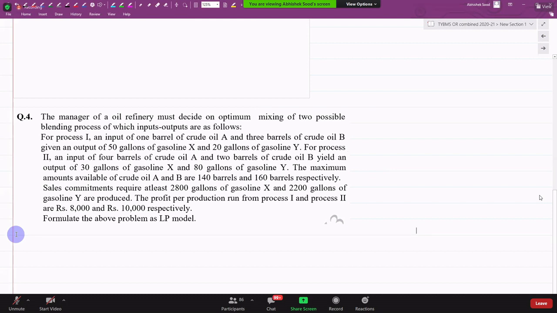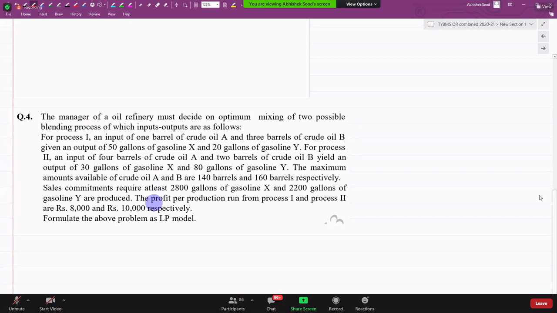The manager of an oil refinery must decide an optimum mixing of two possible blending processes, of which input-output are as follows. For process 1, an input of 1 barrel of crude oil A and 3 barrels of crude oil B gives an output of 50 gallons of gasoline X and 20 gallons of gasoline Y. For process 2, an input of 4 barrels of crude oil A and 2 barrels of crude oil B yields an output of 30 gallons of gasoline X and 80 gallons of gasoline Y.